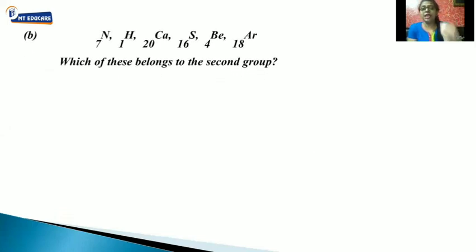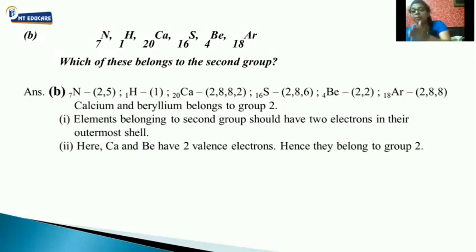Nitrogen, hydrogen, calcium, sulfur, beryllium, and argon. They are asking which of these belongs to the second group. Now, what we have studied about the group: the number of shells is equal to the number of the period, and the number of valence electrons is equal to the number of the group. So students, let's write the electronic configuration.